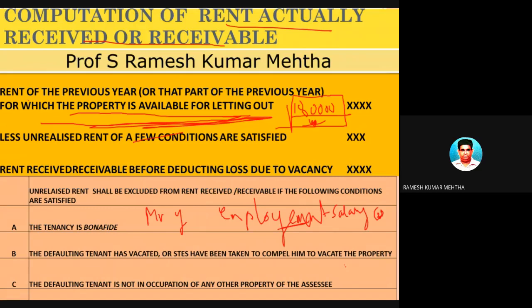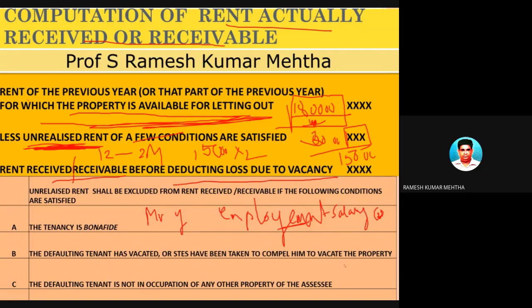So that is called unrealized rent. Unrealized rent means out of 12 months, 2 months rent was unrealized, meaning the tenant has not paid because of various reasons. So now you have to deduct this one. Deduct 15,000 into 2 months, which is 30,000 rupees. So 1,50,000 rupees is called rent received or receivable before deducting loss due to vacancy.